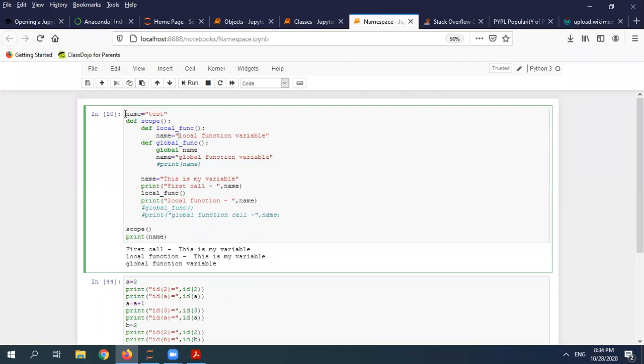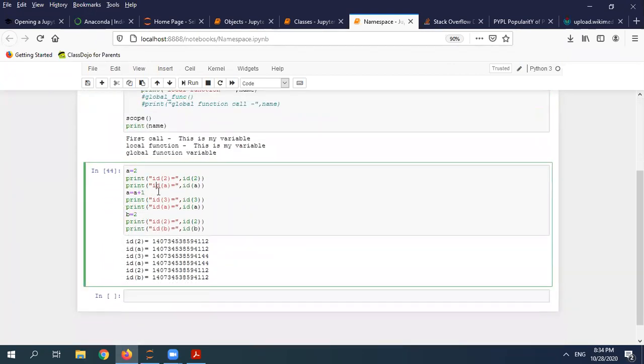And one more thing, as you have noticed and as I said, it's dynamic. So here I'm not defining what the type of this one is. It will take it automatically. So here name is a string. After that, I can put name as an integer also. So that's dynamic, because it's reading line by line and doing its job.